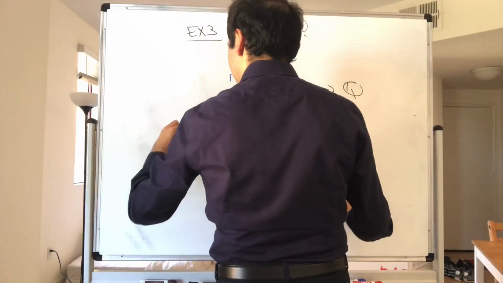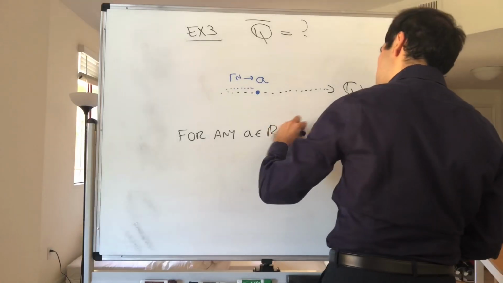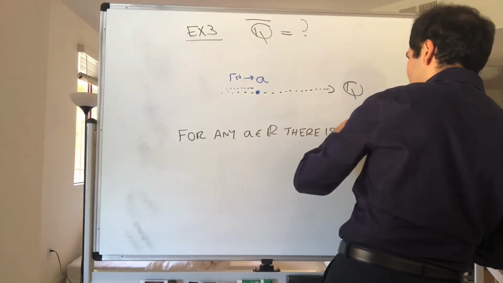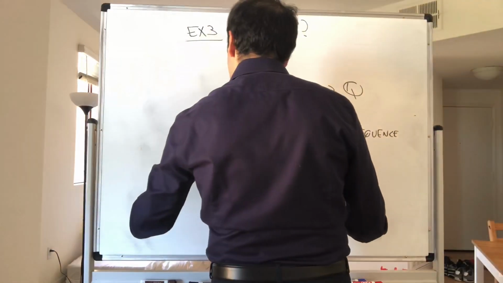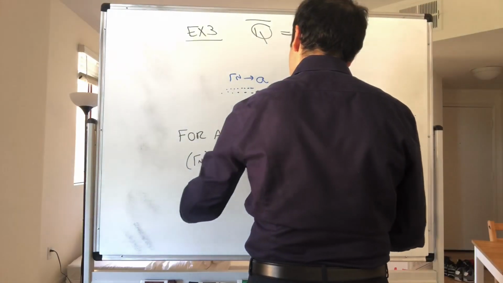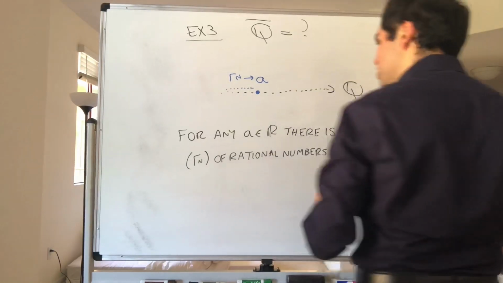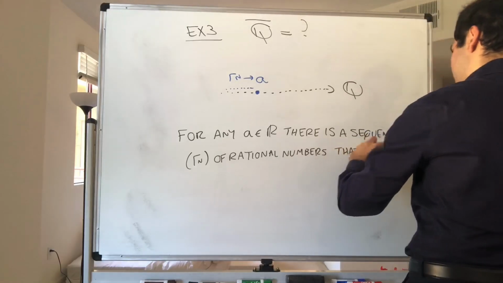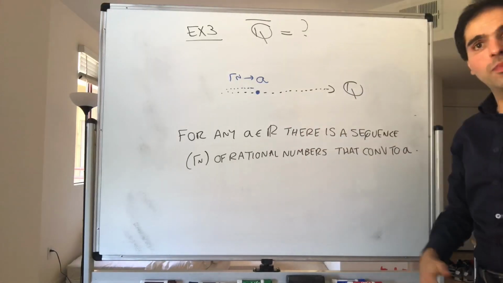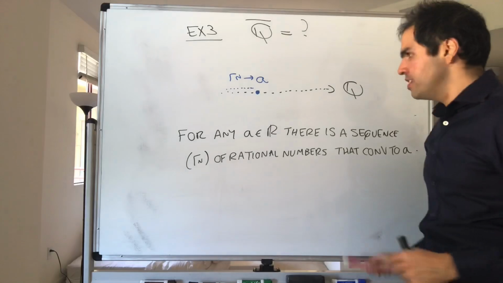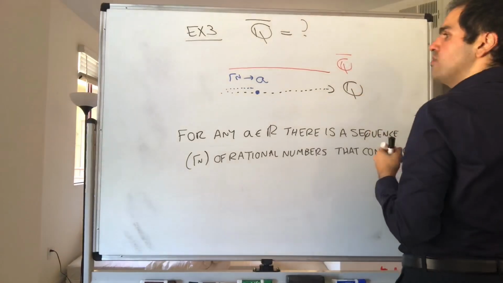So recall, I think it was section 11, for any a in R, there is a sequence Rn of rational numbers that converges to a. What does that mean? It means that it's really possible to attain any real number by using sequences of rational numbers. So actually Q bar is nothing else than the set of real numbers.